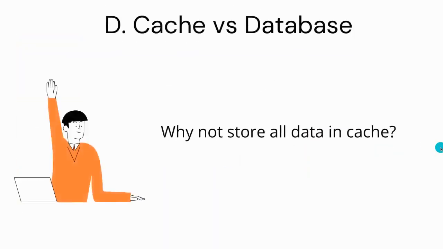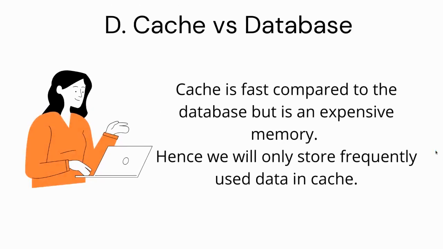Now you may wonder, why not store all the data in cache? Well, the answer is simple. Cache solves our problem, but it's an expensive memory. Hence, we should only store data that is frequently utilized in cache, or data that needs a lot of computational power and time.